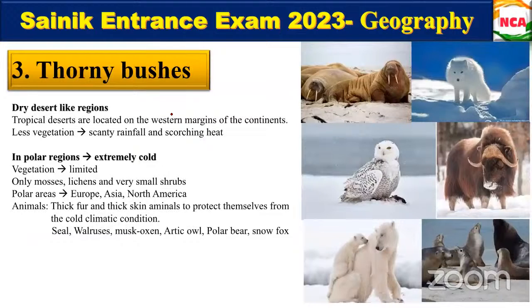Okay. So here we can find dry desert-like regions and also Actually, it is, the thorn is called thorn or it's thorn. I didn't get you. You're asking for? Ma'am, it's thorn or it's thorn. It is not thorn. Okay. It is thorn bushes. Okay. Thorny bushes. Yes, thorny bushes.